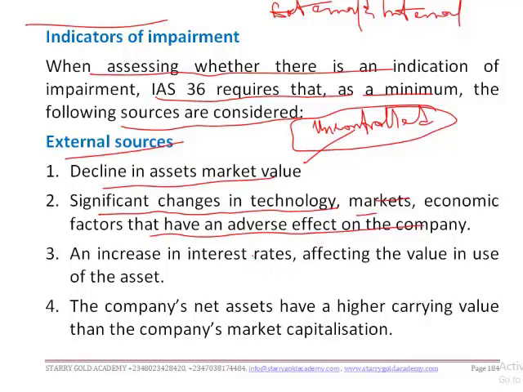If there's an increase in interest rates in the economy, it will affect the value in use of the assets, because it brings down the future cash flow estimates when discounting them to present value. It reduces the amount. You can compare a discount of 10% with that of 20%. The present value for a discount of 10% on the same future cash flows will be greater than the present value using a 20% interest rate.